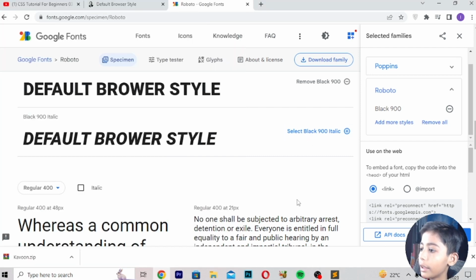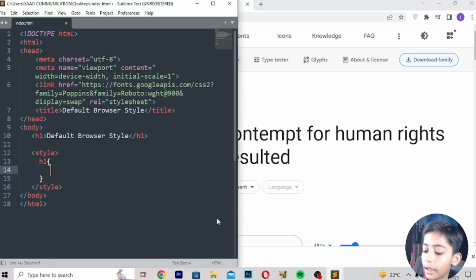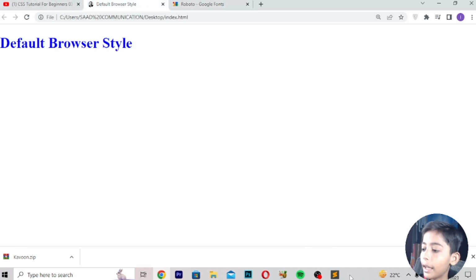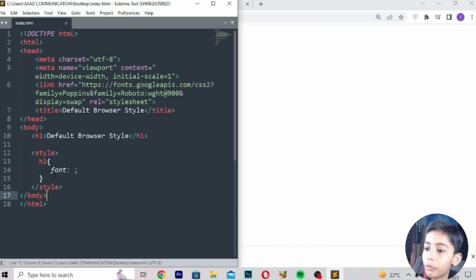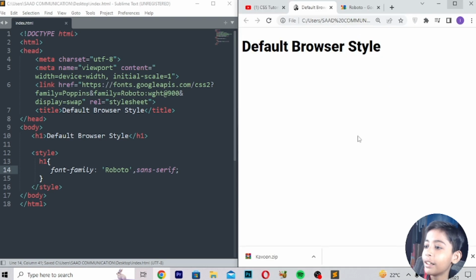And now font. I write font first, save, refresh, and nothing happens. Why? Because here I should write font-family, so it will be Roboto, comma, serif. Save, refresh, so here you can see it is easily coming like that.